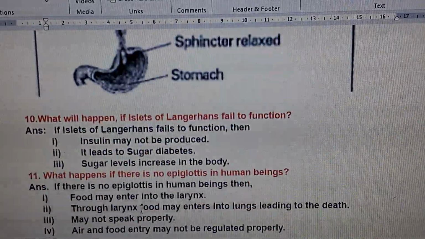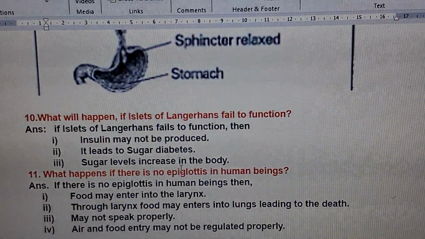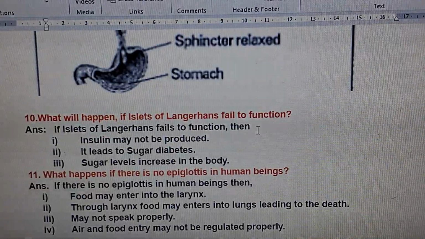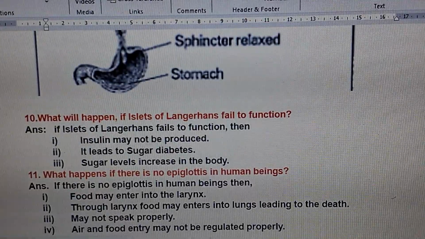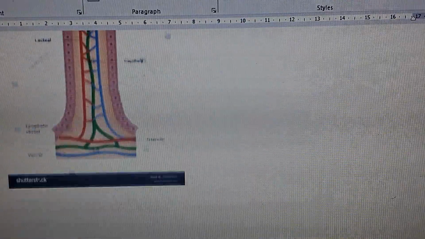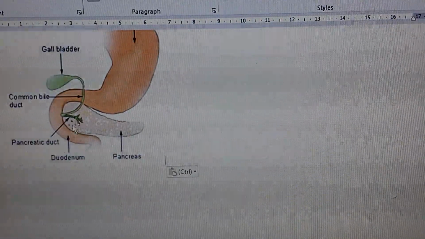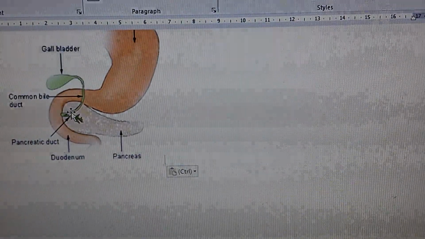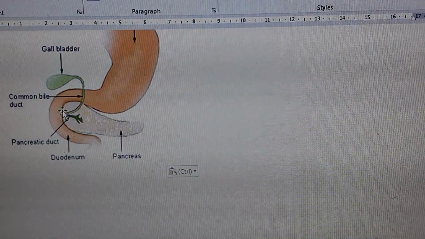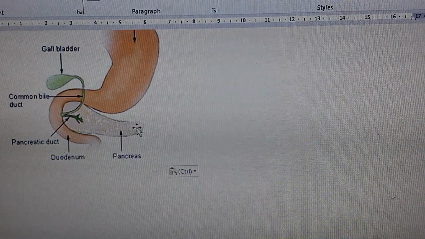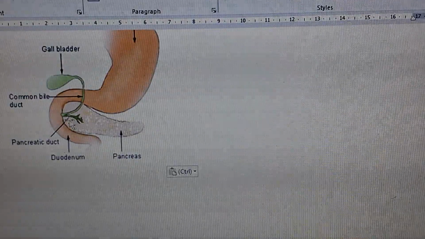Okay, now the next question: what will happen if islets of Langerhans fail to function? What are these islets of Langerhans? These islets of Langerhans are nothing but glandular structures present in the pancreas, children.